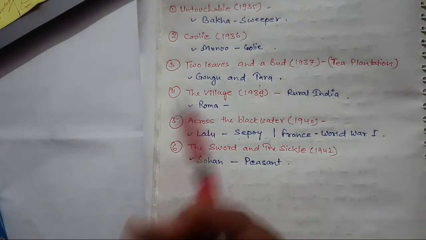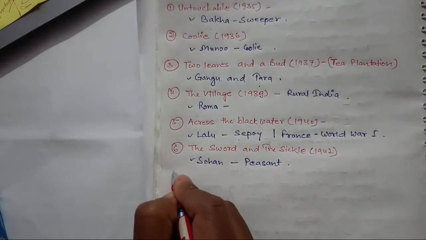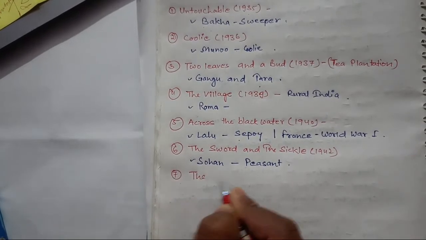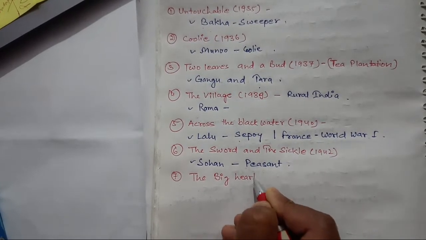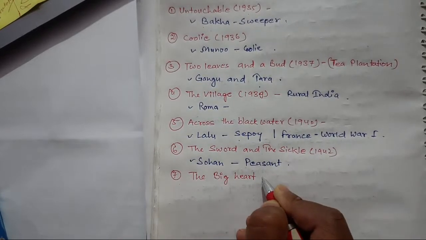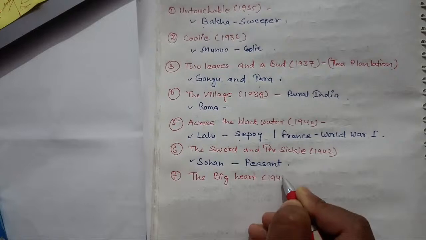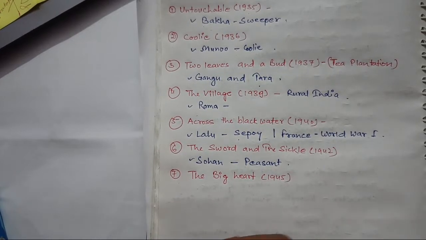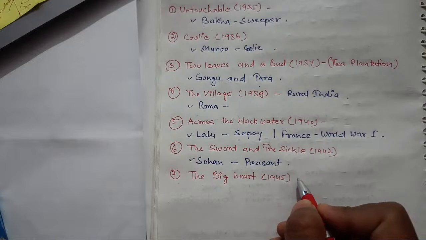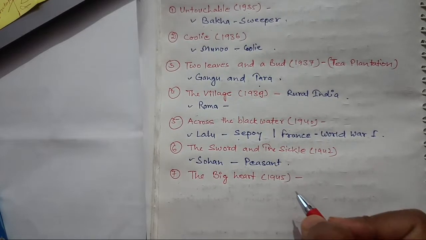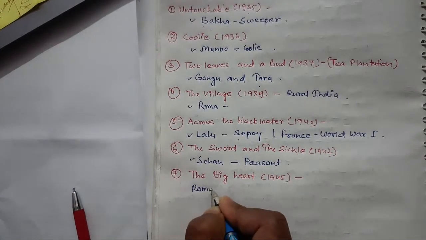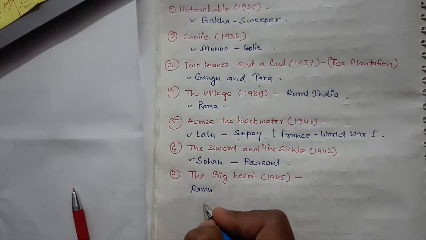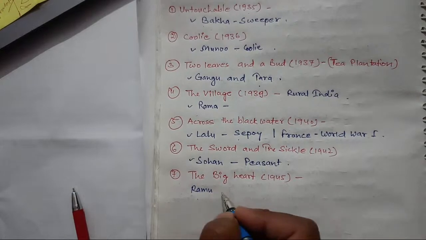The next is The Big Heart. The next work is The Big Heart. It got published in 1945. So if you are writing the sequence, I should remember that two gaps are there. The Big Heart here. The character name is Ramu. Ramu, a young boy, navigates the challenges of poverty and social inequality with his innocence and resilience.